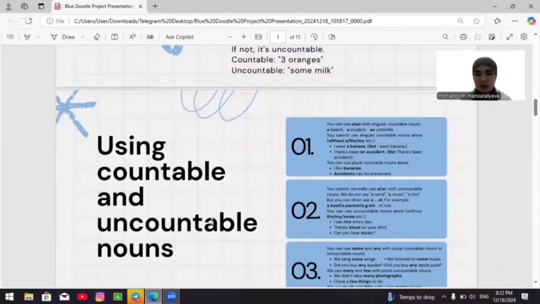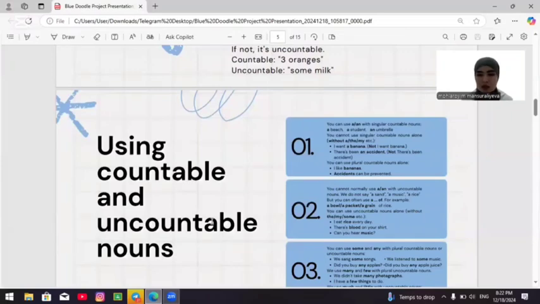Using countable and uncountable nouns. First, you can use a, an with singular countable nouns: a beach, a student, an umbrella. You cannot use singular countable nouns alone without a, the, my, etc. I want a banana, not I want banana. There's been an accident, not there has been accident.